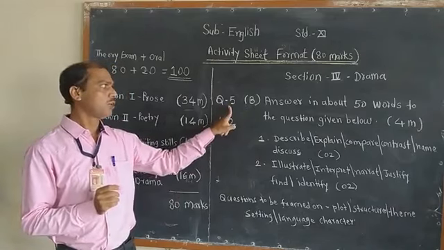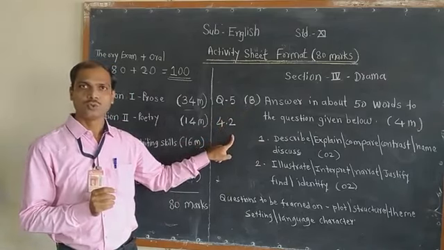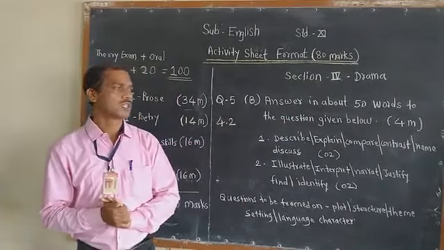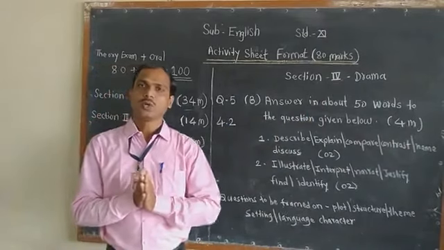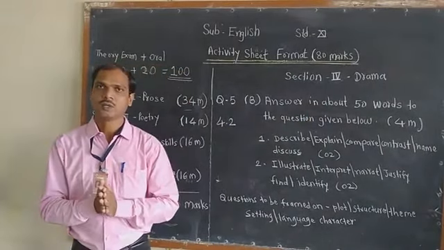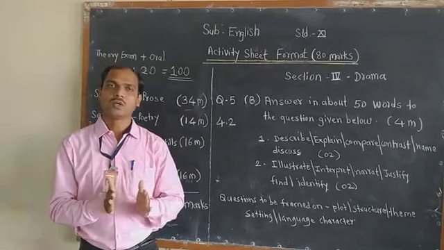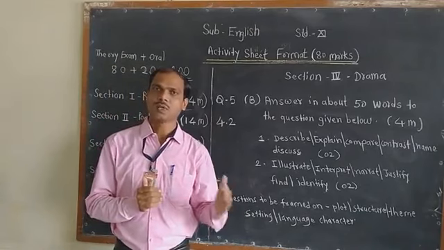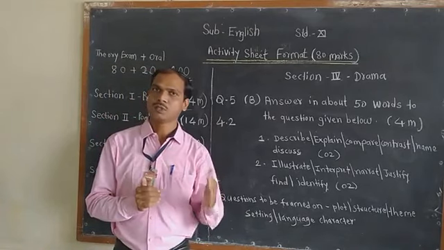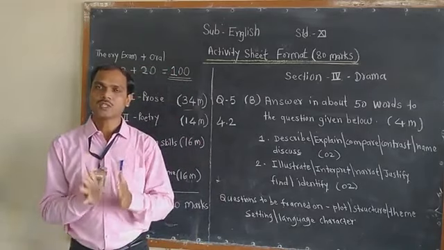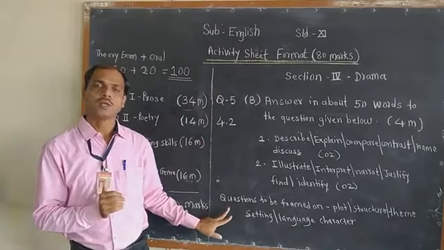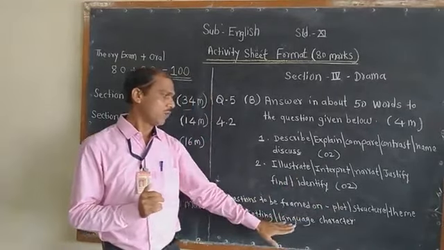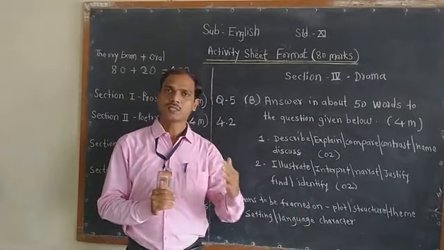Now question 5b it is based on 4.2, and on that you will find answer in about 50 words the questions given below. Now students, you should know, when we study any drama or the novel, what we study there? We study the plot, we study the characters, we study the language, structure of it, theme of the drama or theme of the novel. So you will find such activities based on it, as I have written here. Question to be framed on plot, structure, theme, setting, language or character. So you will find such a type of activities.